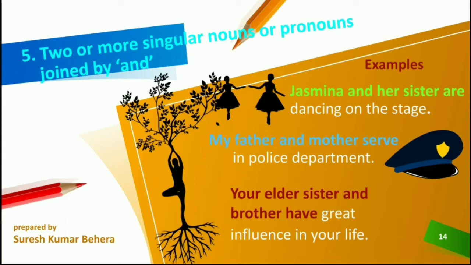My father and mother serve in the police department. So two subjects are there with a plural verb. My father and mother serve in the police department.